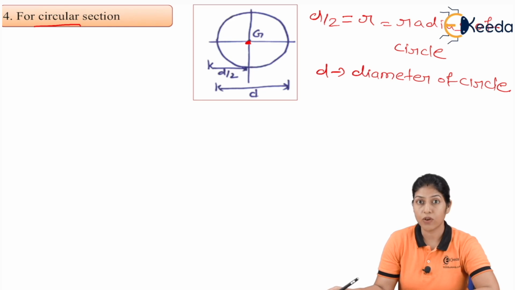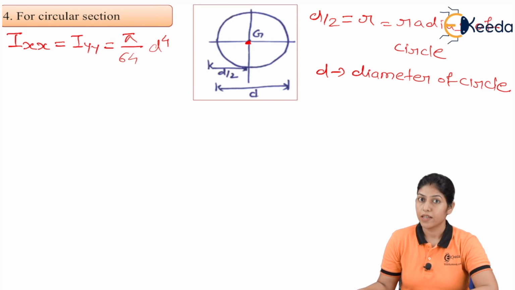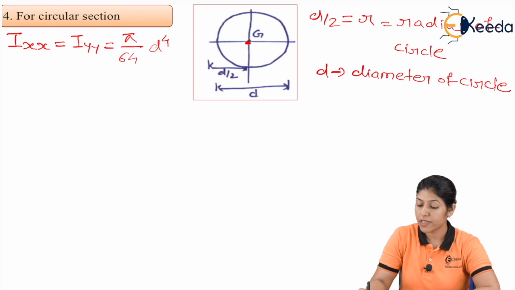If we want to find the moment of inertia, Ixx equals Iyy equals pi by 64 d to the power 4, because here we consider the position of the centroid at the center point only. So from the xx axis and from the yy axis, the value of the moment of inertia will be the same.